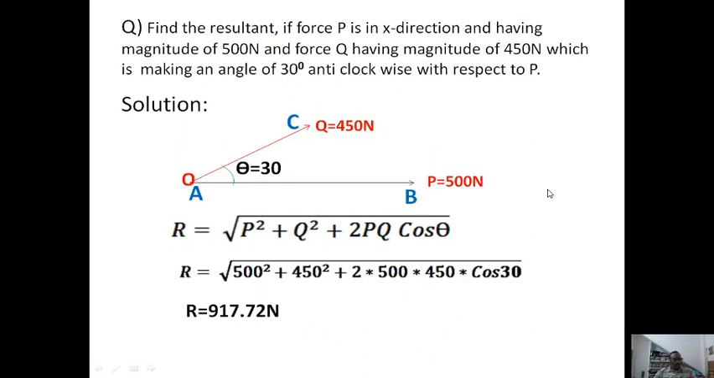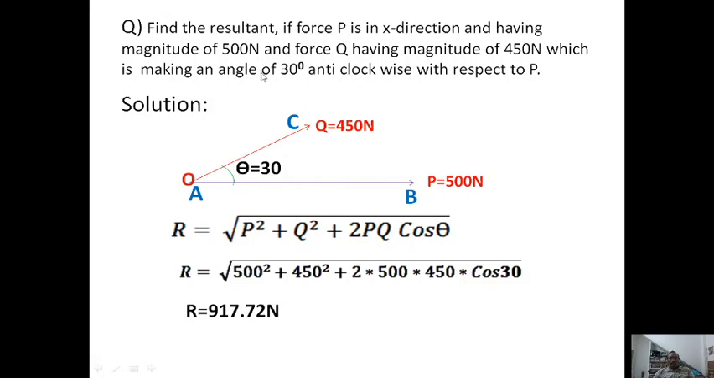Now we are interested to find the resultant of a force P in the x direction having a magnitude of 500 newtons, and a force Q having a magnitude of 450 newtons, which is making an angle of 30 degrees with respect to P in the anti-clockwise direction.